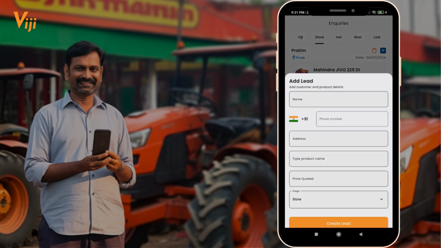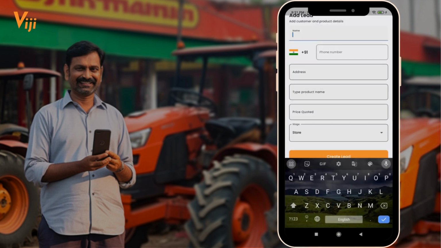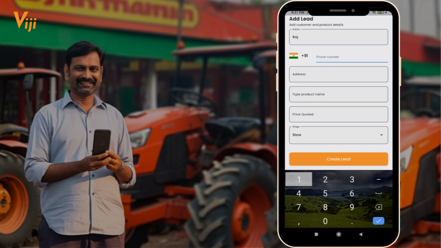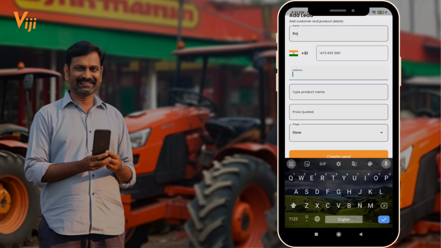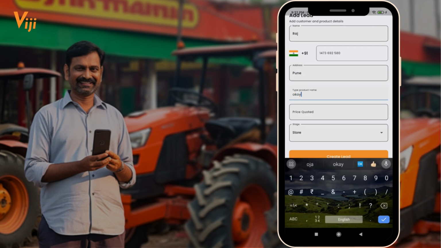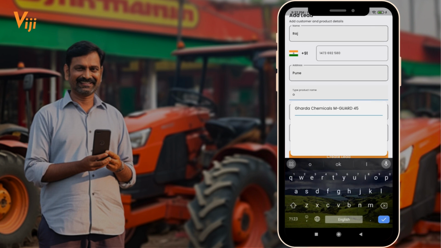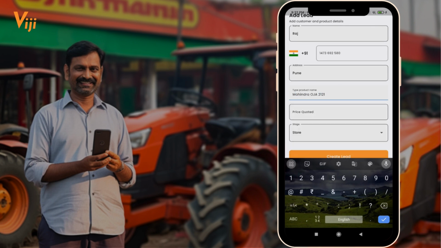If you are using notebooks to write names of inquiries coming to your store, it may happen that you forget following up with them. We have a lead management feature through which you can add and manage these inquiries. For a serious customer, you can add them in the hot stage so that you never miss to follow up with them.